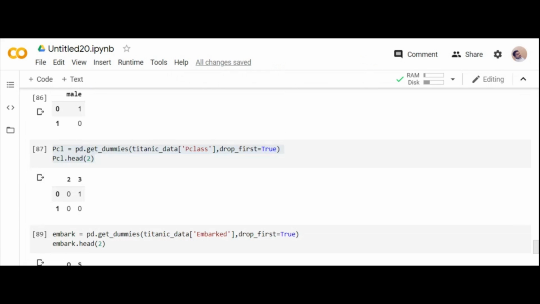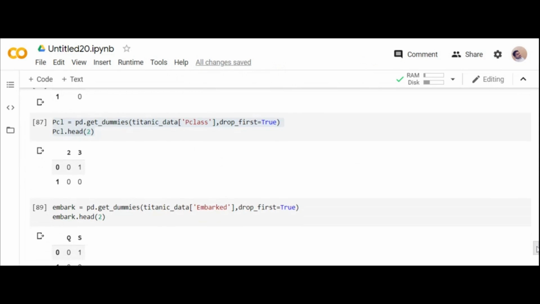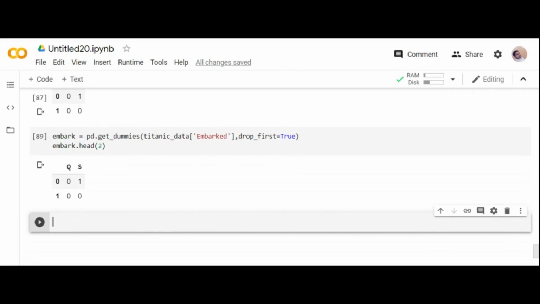Drop first means the first column is dropped. You can see one is missing. You can see female is missing. See, the first person is male. I need not have female also, right? I can replace M as 1. You need not have a female column again over there. So that is the reason I create all these things and finally I go for concatenation.